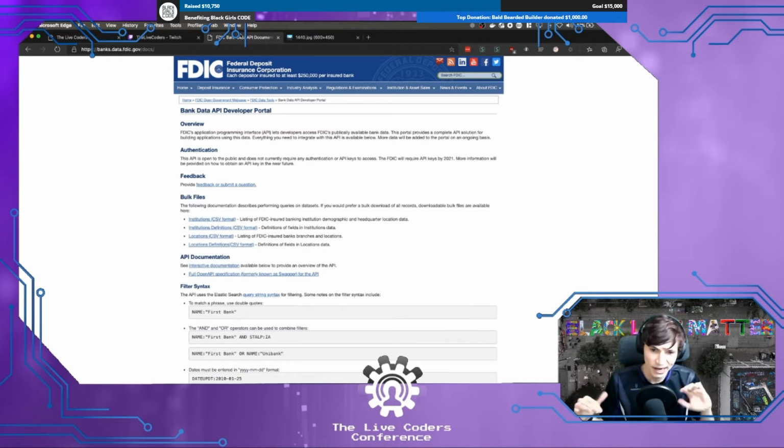For those of you outside the US, this is basically just a database of bank data. Here we look at institutions, a listing of FDIC insured banking institutions and where they're located, all that stuff. I was like, oh wow, this is interesting. I'm impressed that the FDIC has an API to expose this.